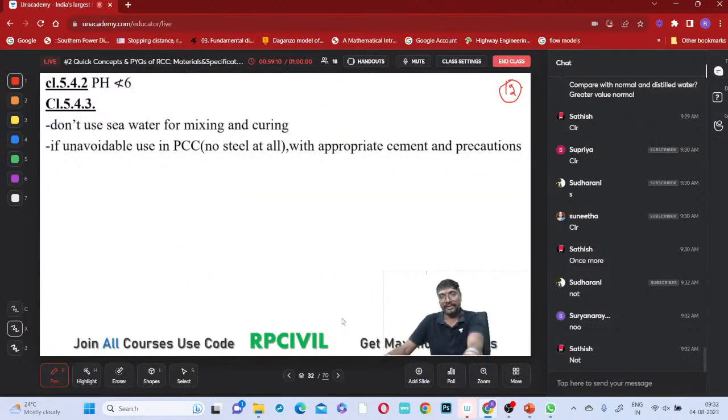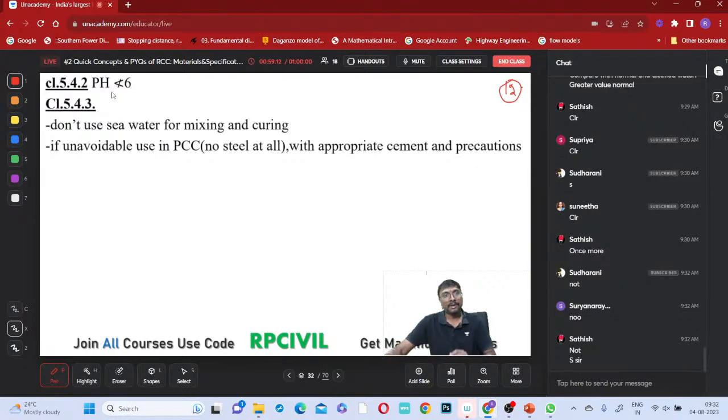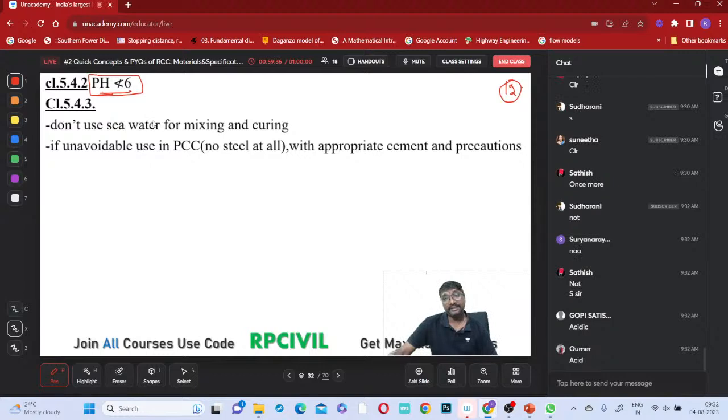Then the last specification of this water: the pH of water should not be lesser than 6. Why? If the pH of water is lesser than 6, it will have acidic nature. Whenever the water is acidic, it will cause corrosion of the reinforcement easily. So it should not be acidic. Lesser pH means acidic nature. Acidic nature will definitely cause corrosion, so you should not accept it.